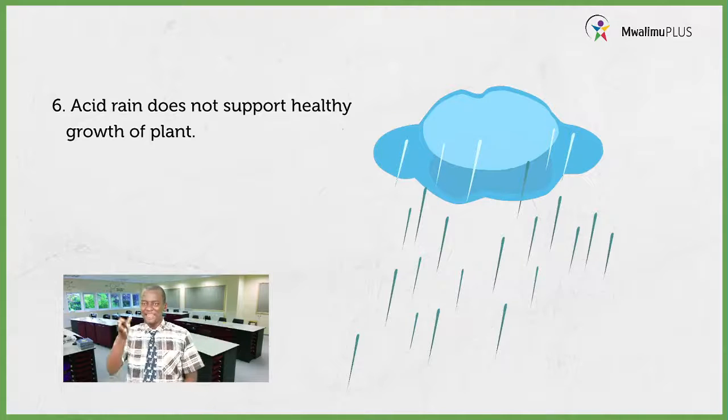Okay, we have rain there. We want to talk about how water pollution can also be connected to rainfall.